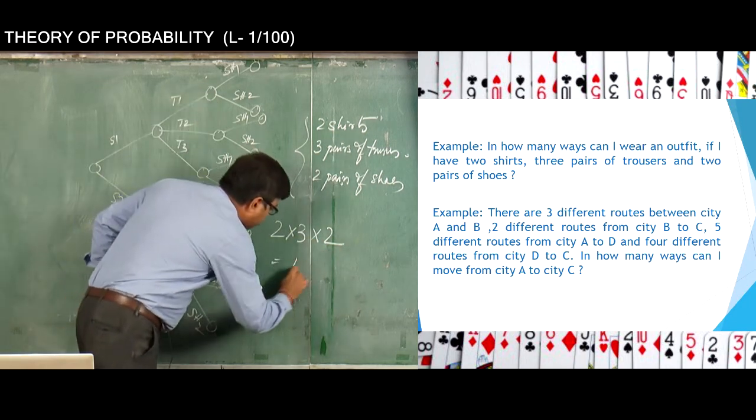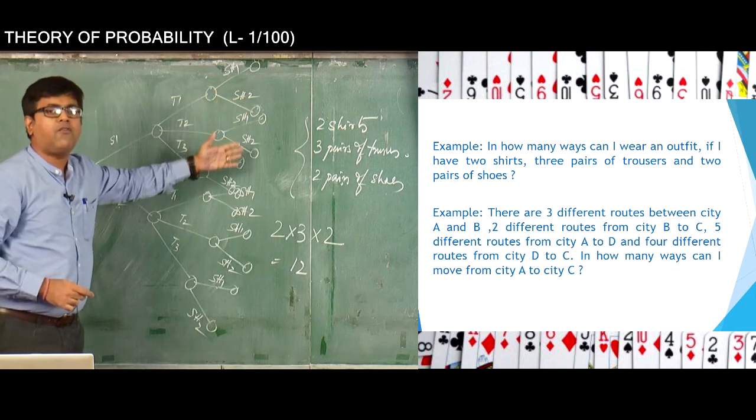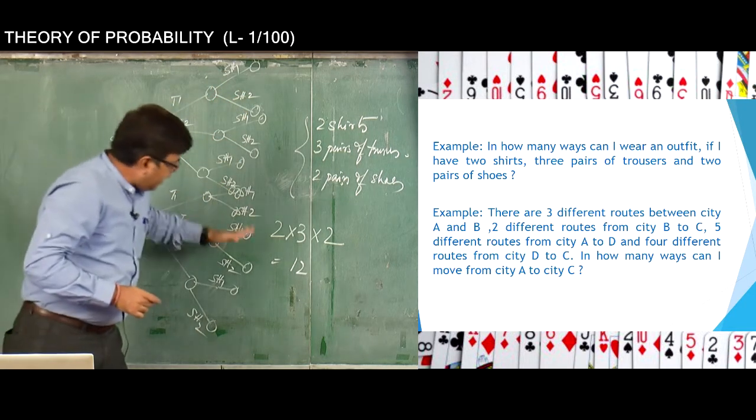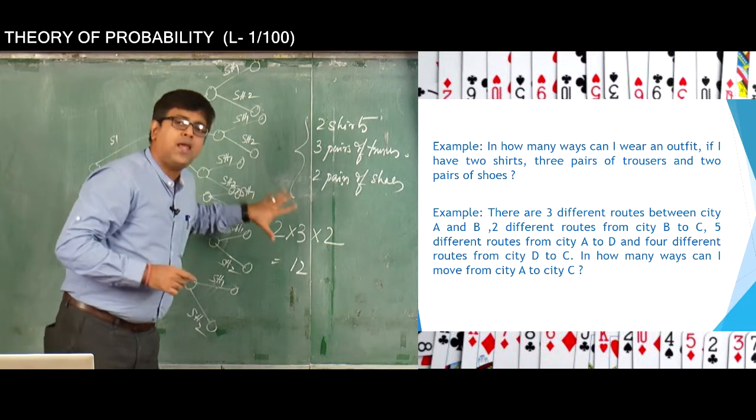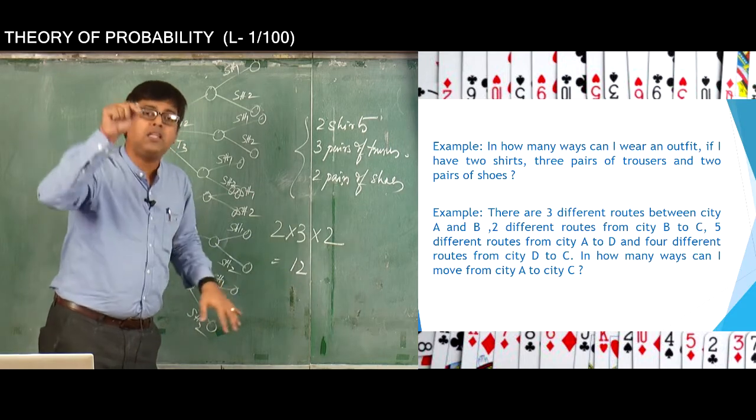and that is coming out to be 12, which I have just now calculated by counting the total number of leaf nodes in this tree diagram, right. So the idea is that I have actually implemented the fundamental principle of counting, which is the multiplication rule.